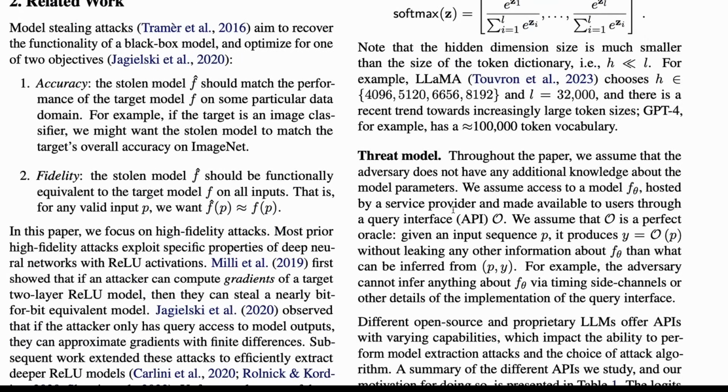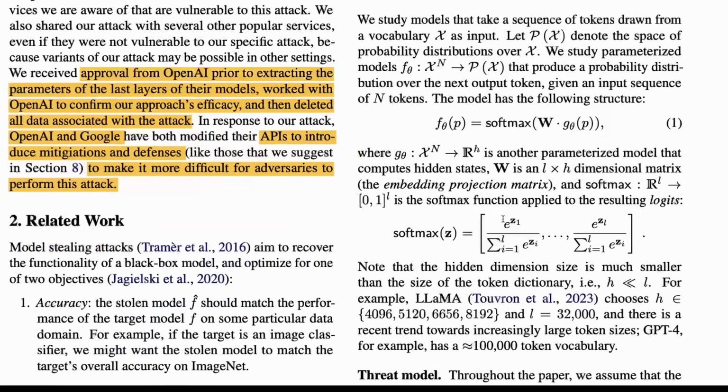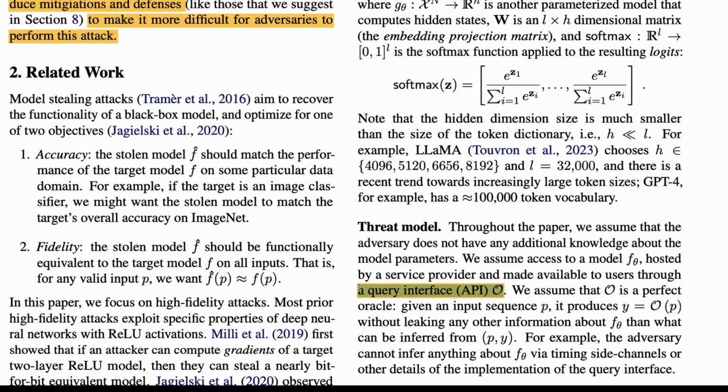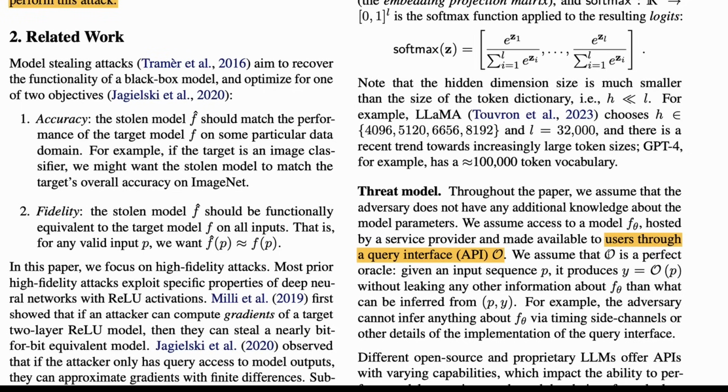Let's say that you have a model API, and for some reason they decided to call it Oracle. So let's call it Oracle. You have a model or an interface that you can use. So O is a perfect Oracle. If you give an input sequence P, it produces an output, Y = O(P). That is exactly what is happening here.